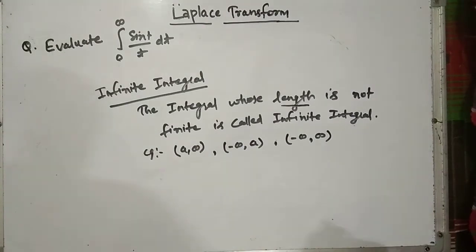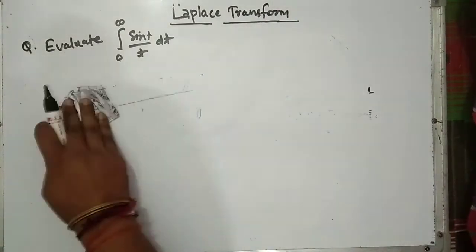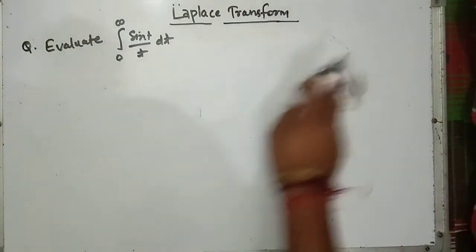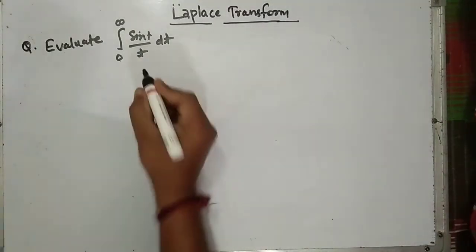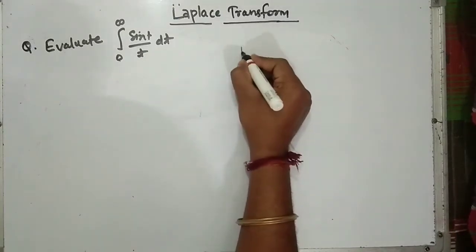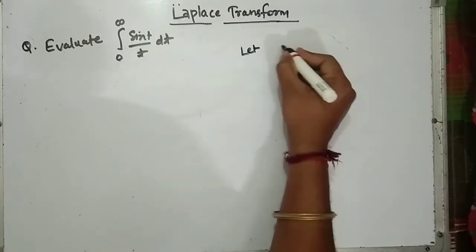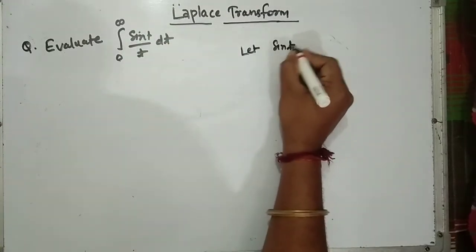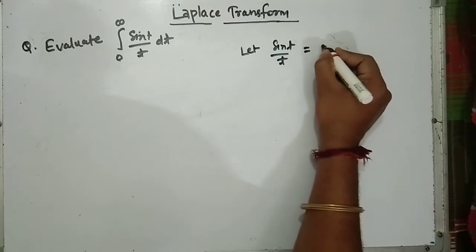Now let us solve this problem. Let this function sin t by t be equal to g(t).